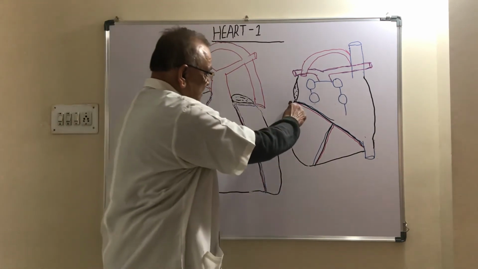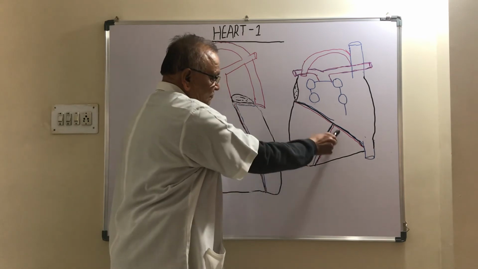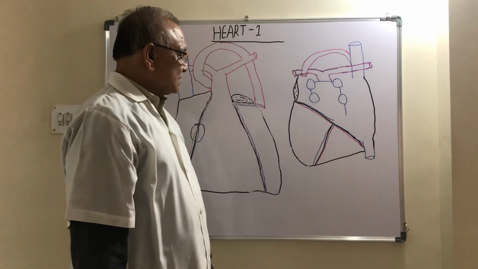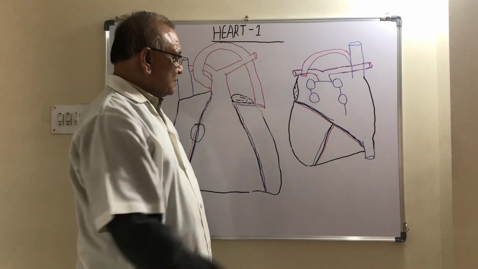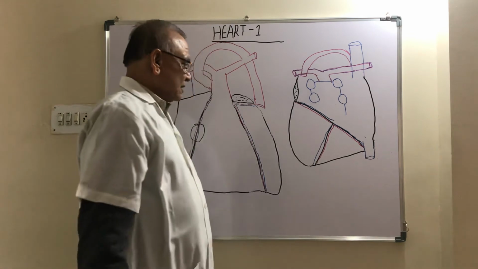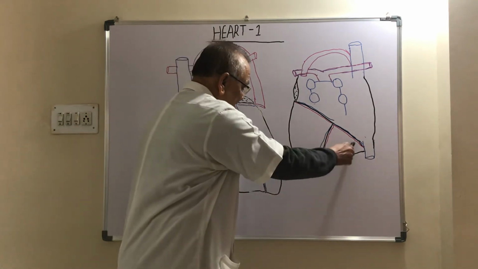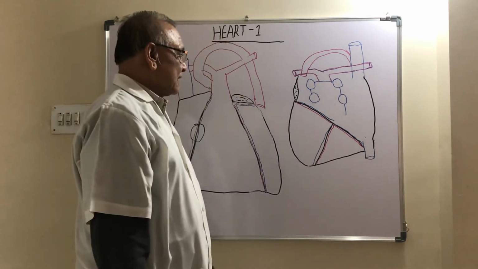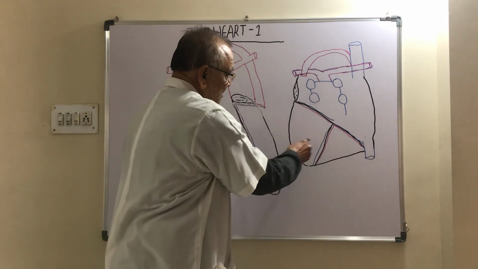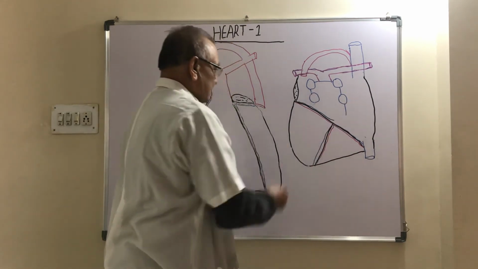Now this is the diaphragmatic surface or inferior surface of the heart. It is mainly formed by the left ventricle and partly formed by the right ventricle. So this is the left atrium, this is the left ventricle, this is the right atrium, this is the right ventricle.